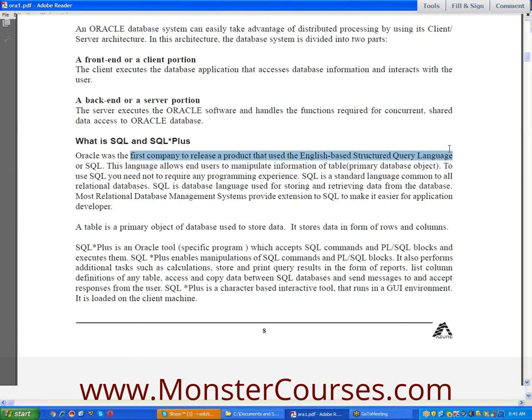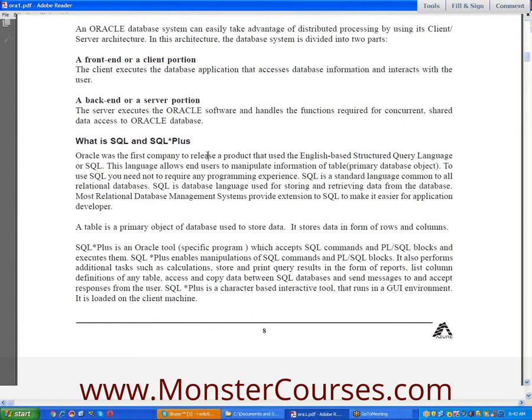Oracle was the first company to release a product that used the English-based structured query language. Before Oracle SQL, we have IBM SQL. IBM SQL is not English-based SQL, just SQL. The IBM SQL was not commercially successful, actually a failure, but the Oracle SQL is a commercially successful SQL.